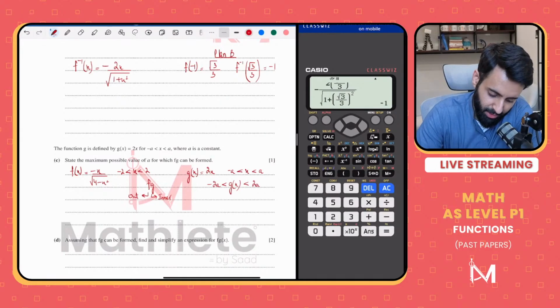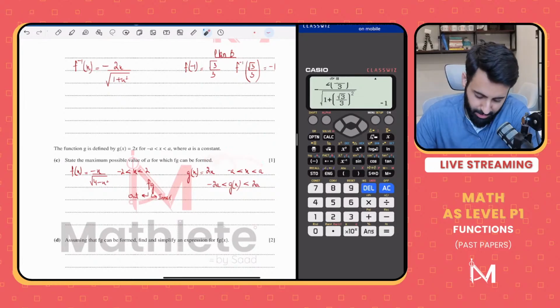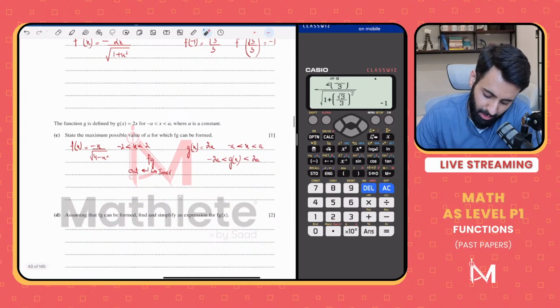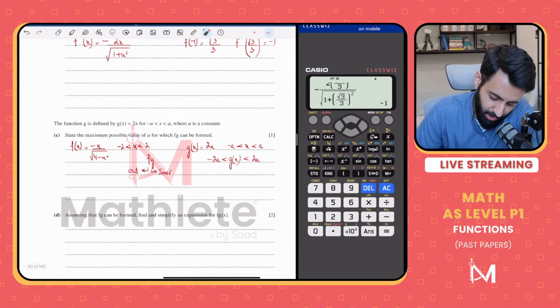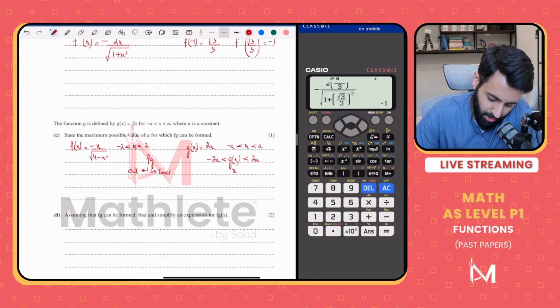Why? Because if you plug in positive a, that's going to give you your maximum value. If you plug in negative a, that's going to give you your least value. This range must be equal to the domain of the outer function. The domain of the outer function is minus 2 to 2.